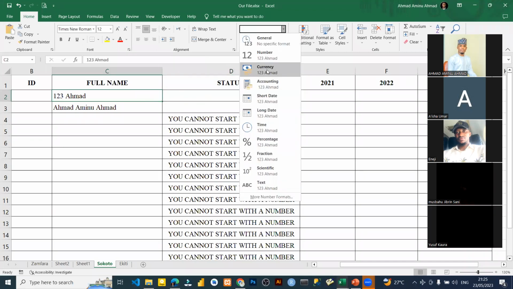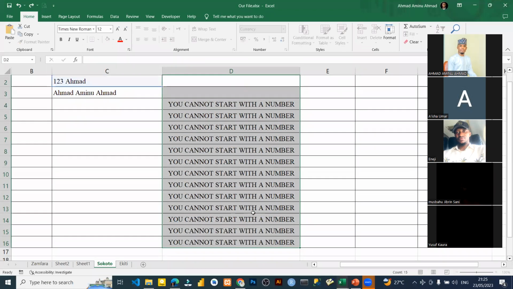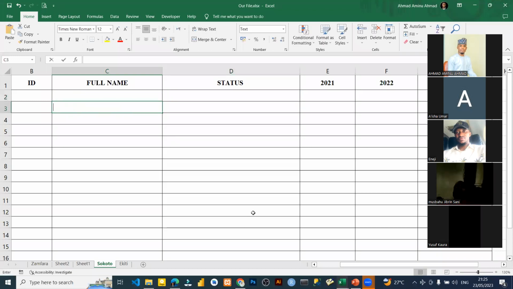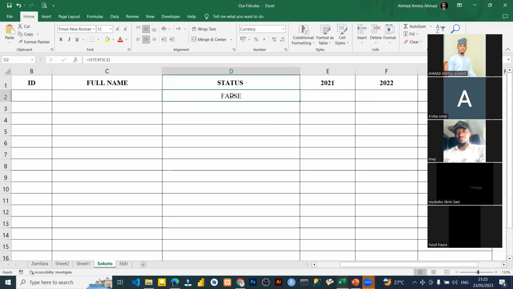Currency, no. Sorry, I just want you to see, because this is not working the way I want it to. Okay, let's take it again, please. Equals to, if it is a text, now definitely it is not a text because it's empty. So if I put A, it will give us true, it is a text.